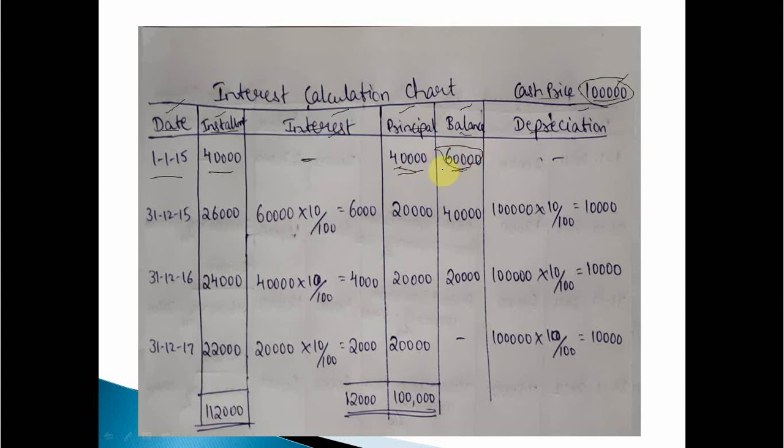Clear? See here, on 1/1/2015, Anil purchased machinery. The machinery value was rupees 1 lakh. Out of 1 lakh, 40,000 has been paid as advance on that day only. One day of interest is not charged, so interest will be 0. So principal, how much amount is paid? 40,000. So what about the balance? 1 lakh minus 40,000, you will get 60,000. Depreciation also is not charged for 1 day. It is usually charged per annum, means per year. Clear? This is about the first entry.